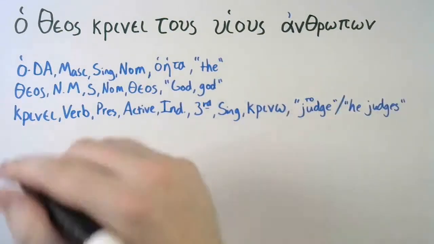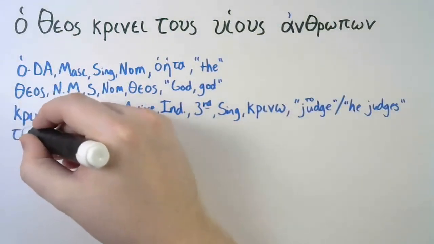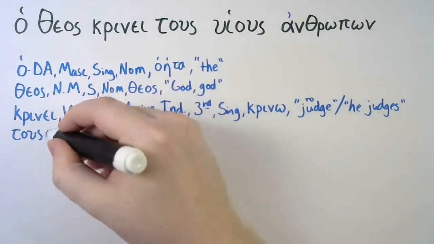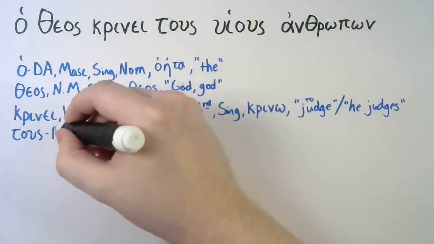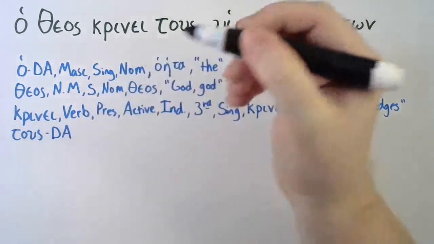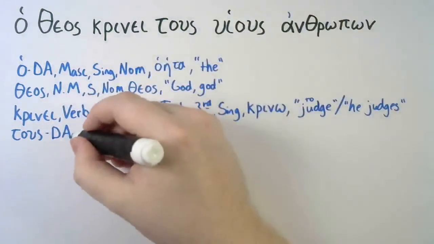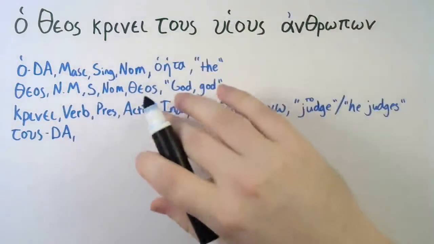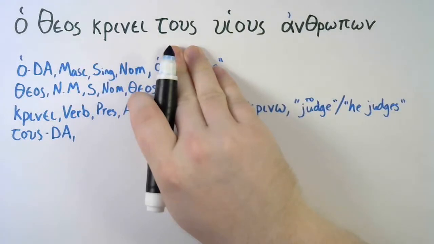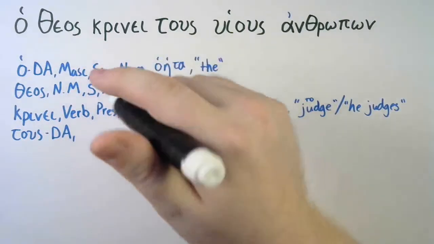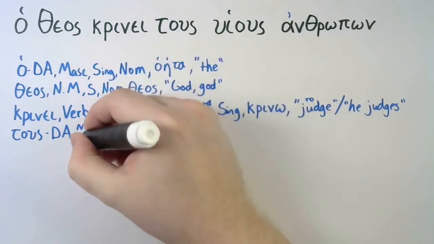Alright, next up. Tous. What part of speech? That's right. Another definite article. I'll get it right eventually. Alright, what do we need? We need its gender, its number, and its case. What's the gender of tous? We don't know. It could either be masculine or neuter.